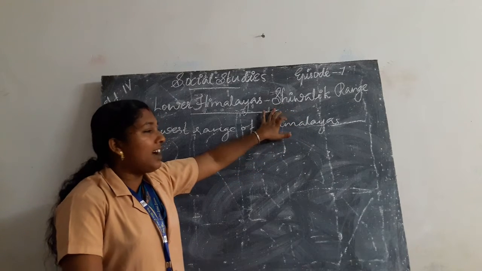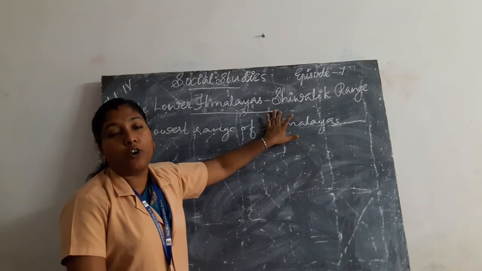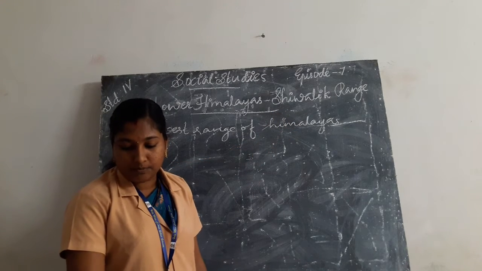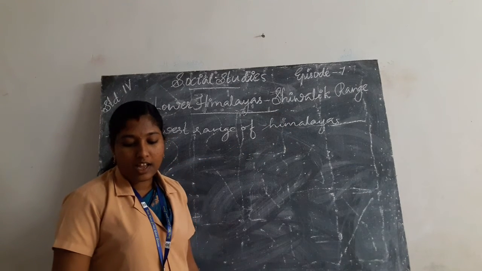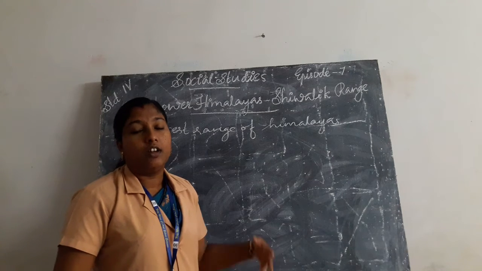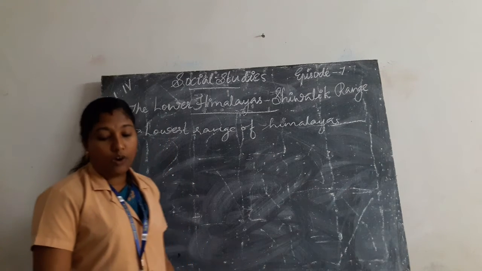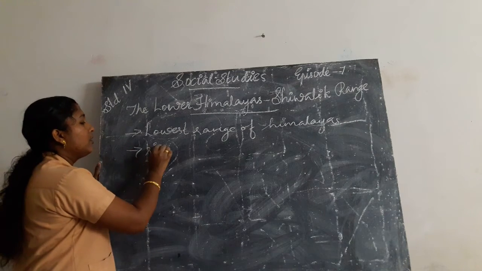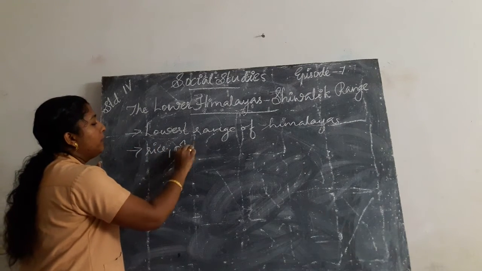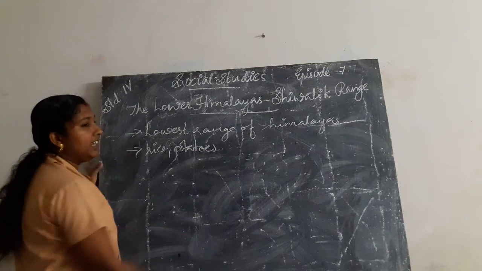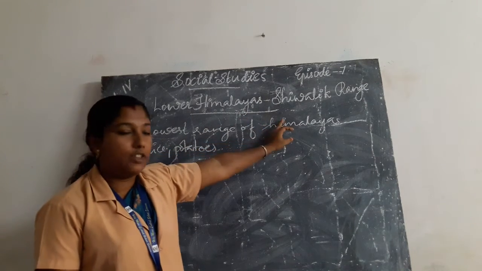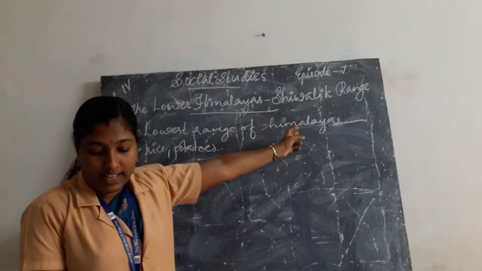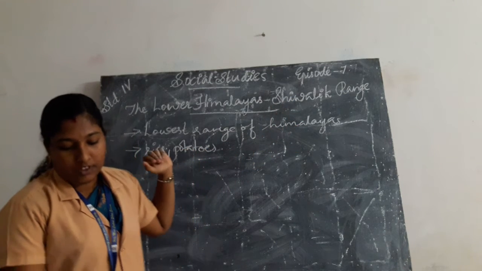In the Shivalik range, different types of crops are cultivated. Crops like rice, maize, and potatoes are grown here. Rice and potatoes are cultivated in the Shivalik range.